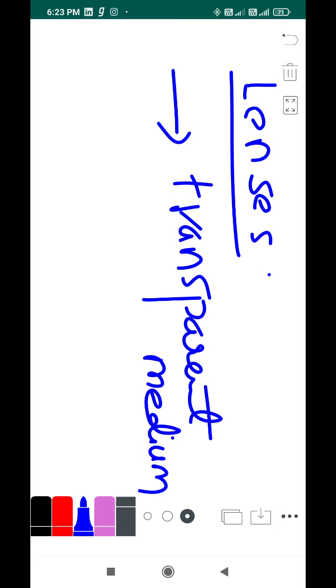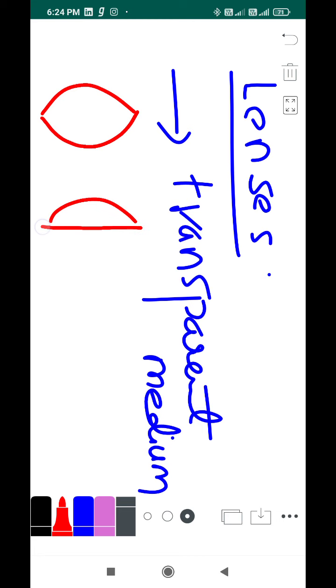And how do they look? Either they will have two spherical surfaces, one spherical surface and another spherical surface. A lens might look like this, or one surface is spherical and one is plane. This is possible. These are some of the possibilities of having lenses. So these are called lenses.